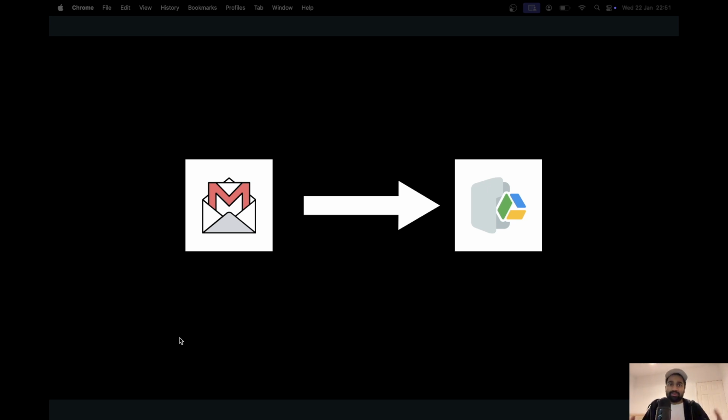Now, there are two ways to do it. You go through your emails, pick the attachments, download them and save them to your drive. The other way to do it is to create an automation flow. So here how it works is, as soon as an email comes, an event is triggered to save the files, if it has any attachment, straight to your Google Drive account. Now here you could use Google APIs or tools like Zapier or any other automation tool. So this is just an example; you can connect lots of services and create an automated pipeline.